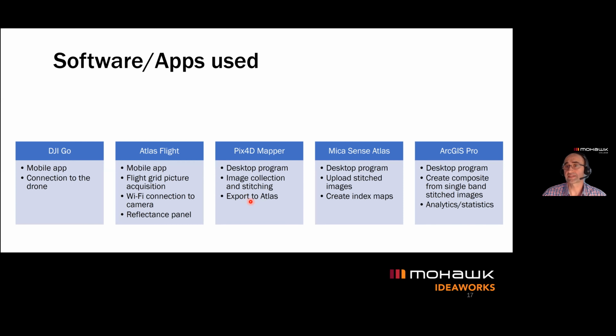And Atlas, MicaSense Atlas, was the online software package where we could upload the stitched images from Pix4D, and Atlas allowed us to create those NDVI, OSAVI, different vegetation indices. And at the end, we used the ArcGIS Pro software that allowed us to fine-tune our results.